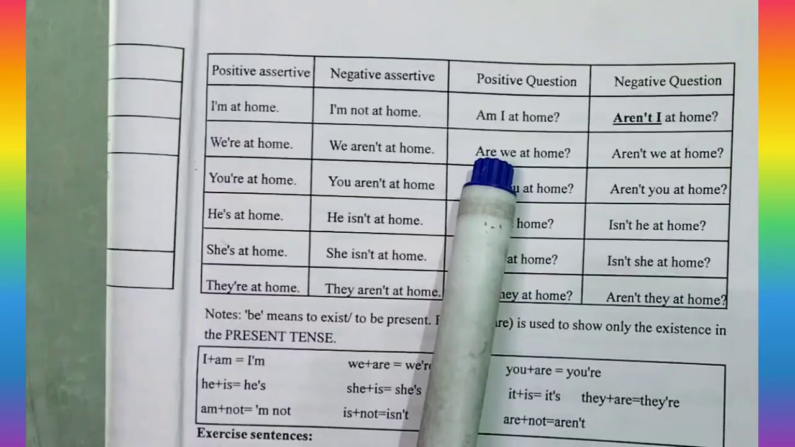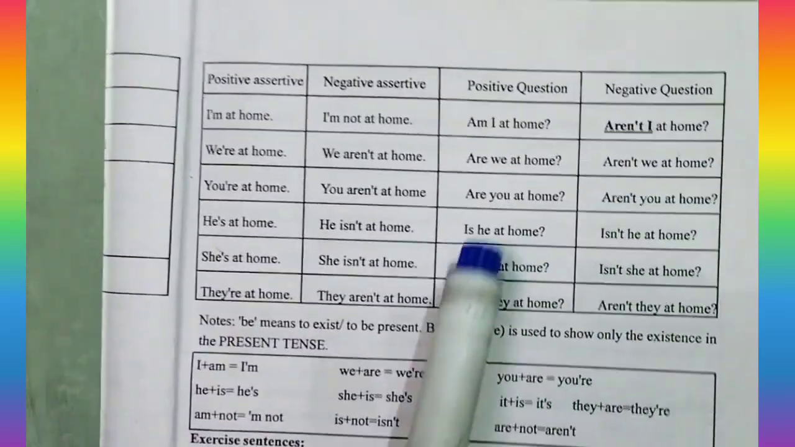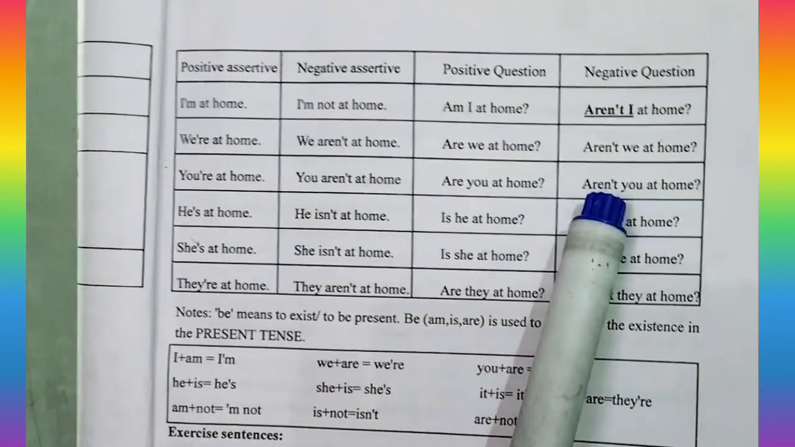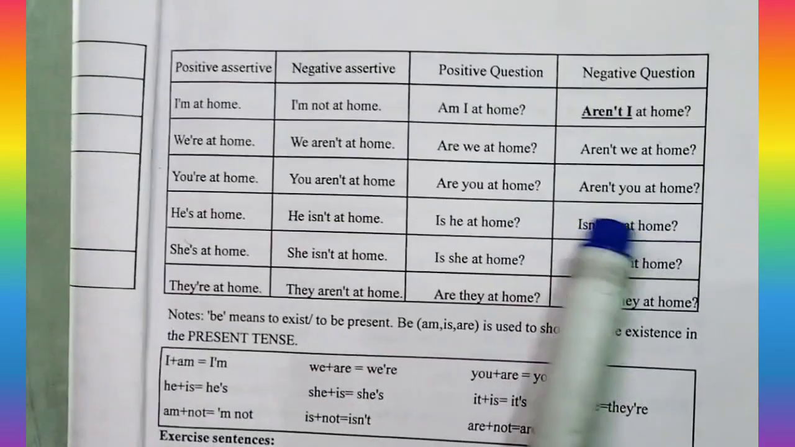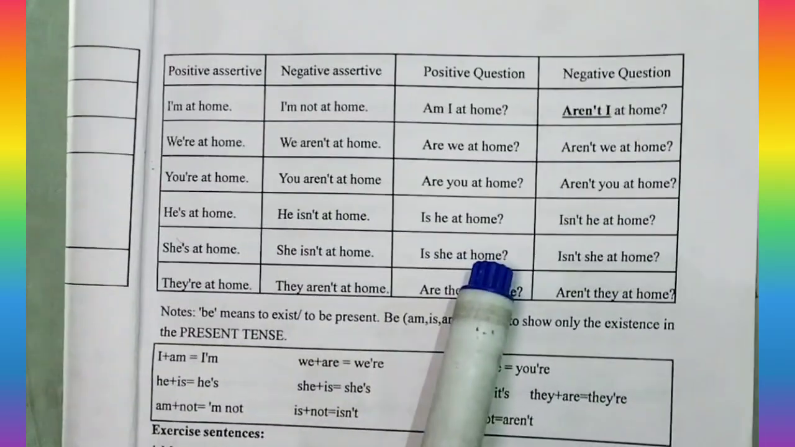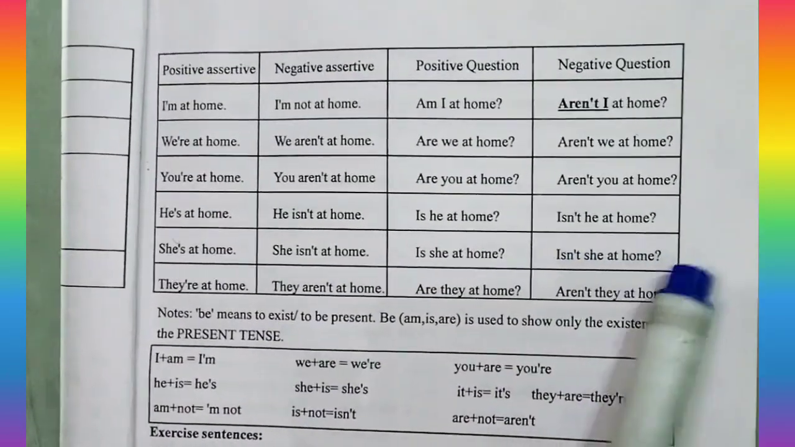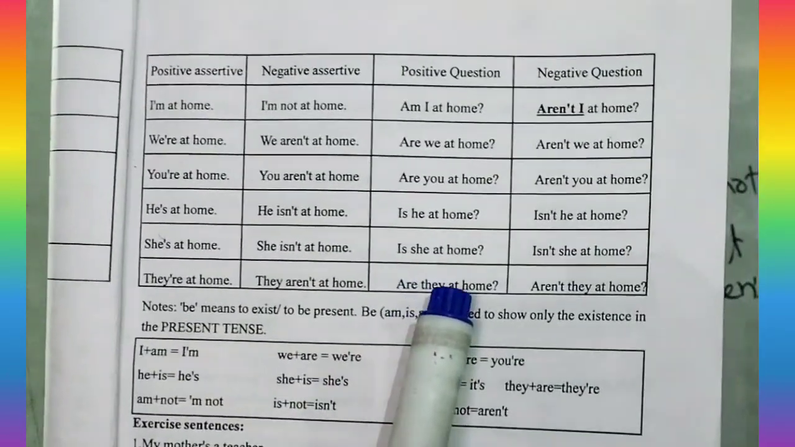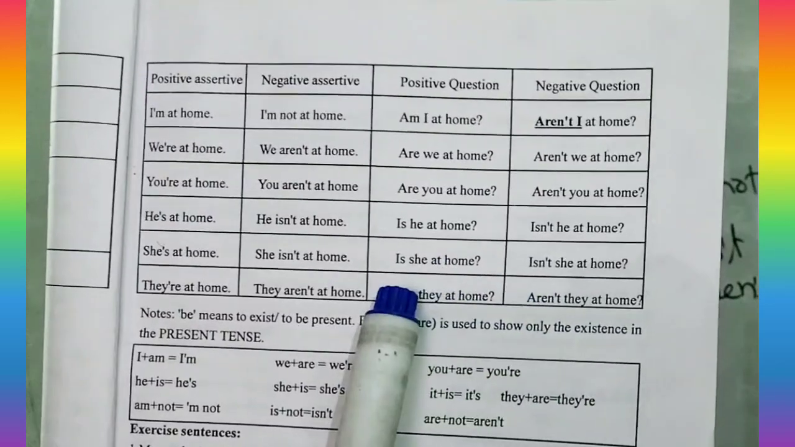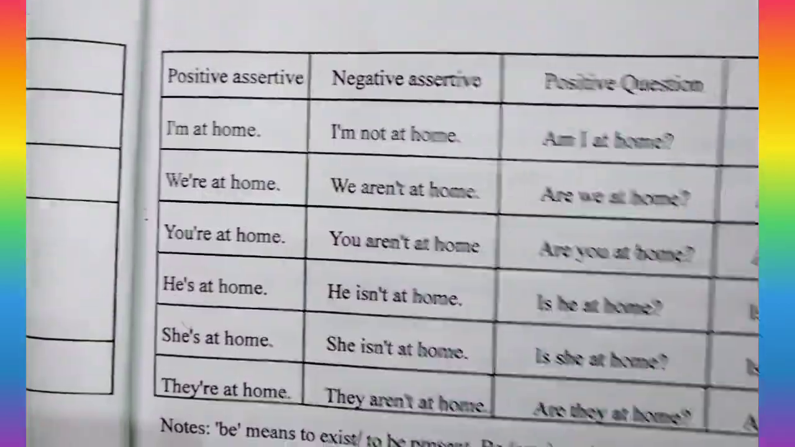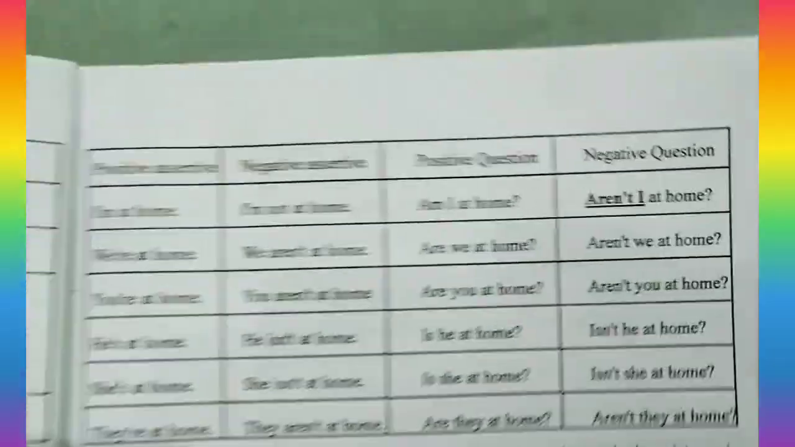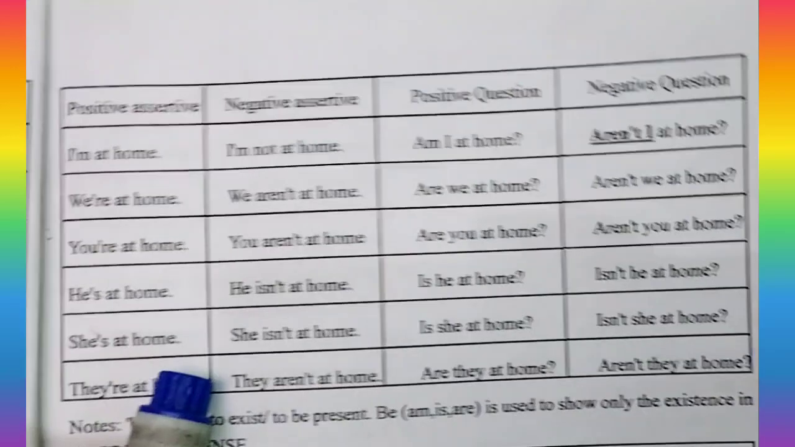Are you at home? The negative is aren't you at home. Is he at home? The negative is isn't he at home. Is she at home? The negative is isn't she at home. Are they at home? The negative is aren't they at home. Good, so this is the way you should try to make them negative and question. Now you can take a good look at this, and take a screenshot of it too.